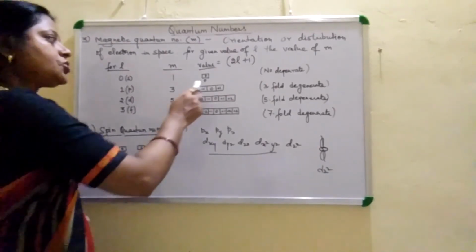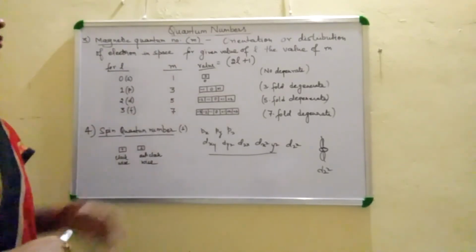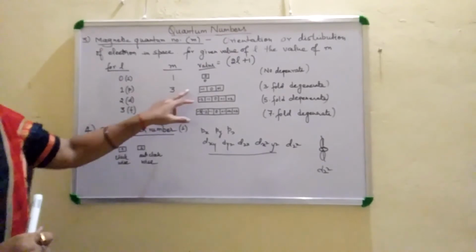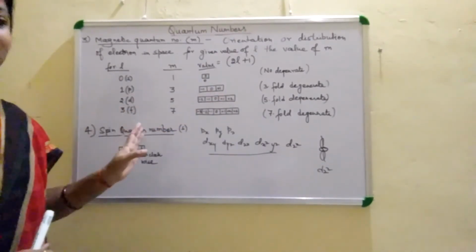Each orbital contains 2 electrons. So just now you saw that the s orbital contains a maximum of 2 electrons. The p subshell, because it has 3 orbitals, contains a maximum of 6 electrons.